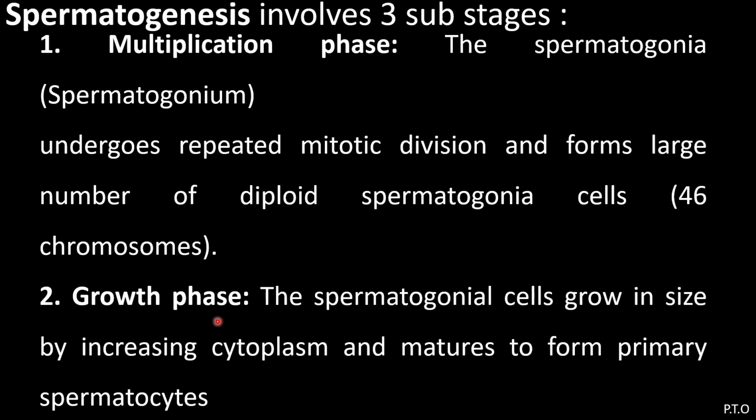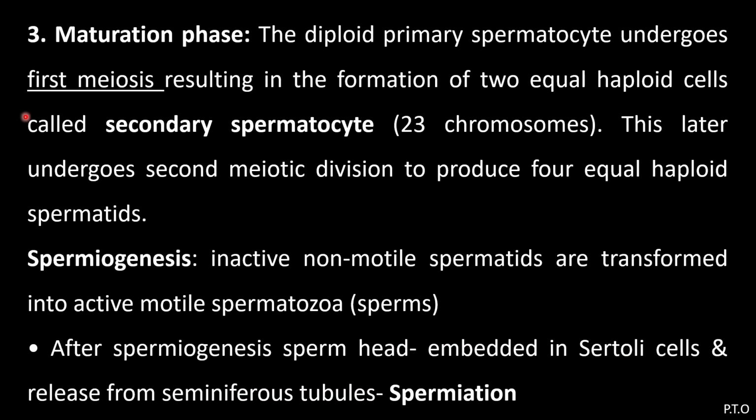The second stage is the growth phase. The spermatogonial cells grow in size by increasing cytoplasm and mature to form primary spermatocytes. So in the growth phase, it increases in size due to the increasing cytoplasm, and when it increases in size, we call it a primary spermatocyte. The third phase is the maturation phase. The diploid primary spermatocyte undergoes first meiosis, resulting in the formation of two equal haploid cells called secondary spermatocytes.